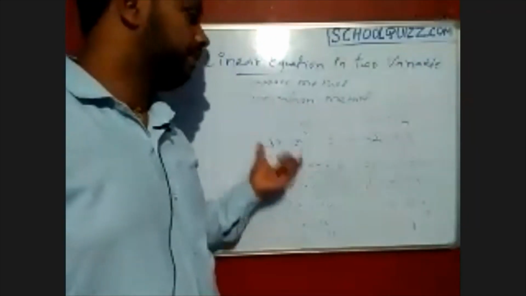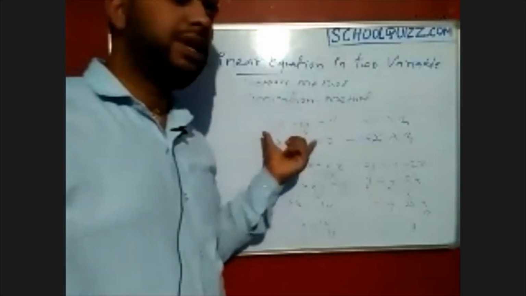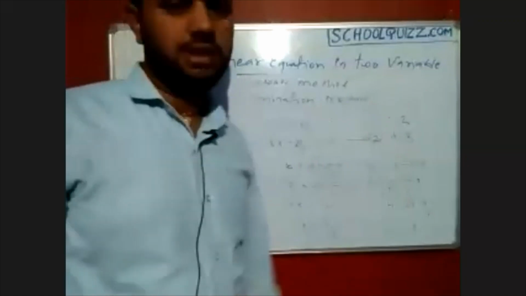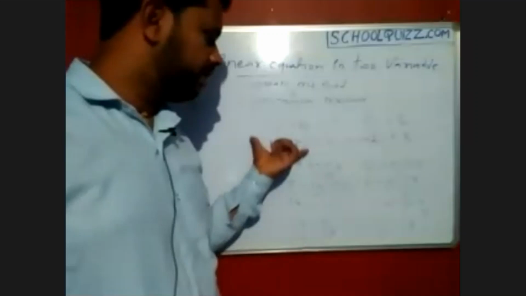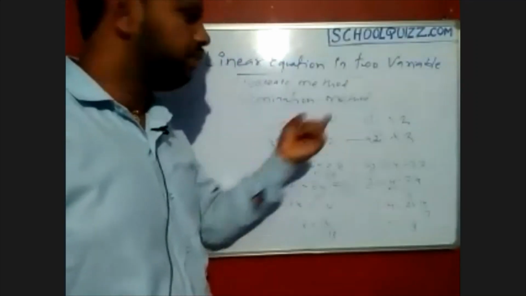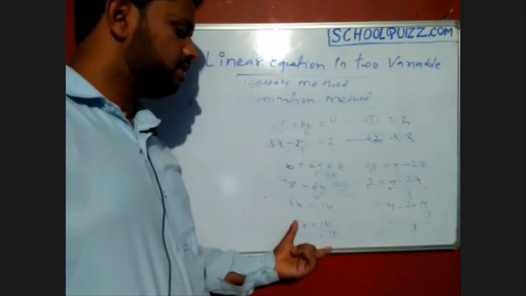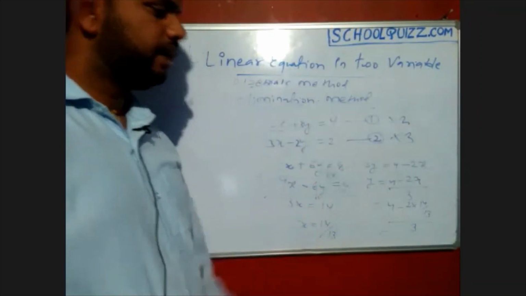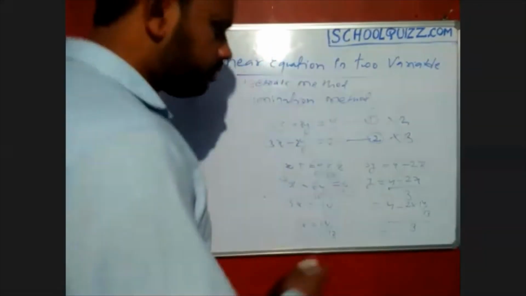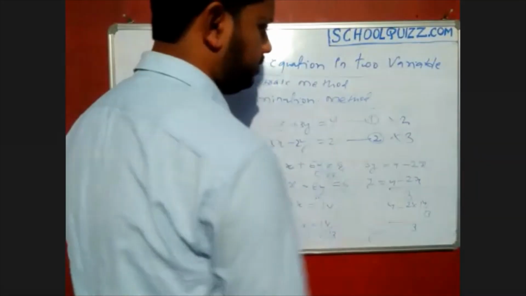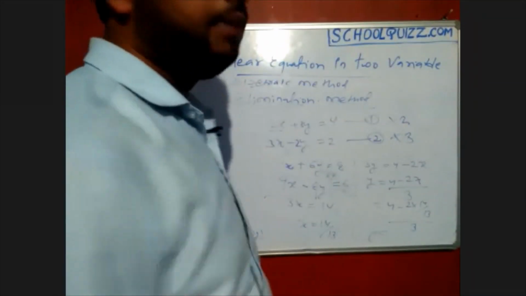Okay, what we need to eliminate? Because we have two variables in the equations, at least we have to eliminate one so we can get the other variable easily. So this is the logic behind the elimination method. You eliminate one variable from the equations by using these two equations, and after we eliminate it, we can get the value of another one and substitute that in the other equation, and you'll get the value of y. In this way we can get the value of x, y and find the solution of those equations.